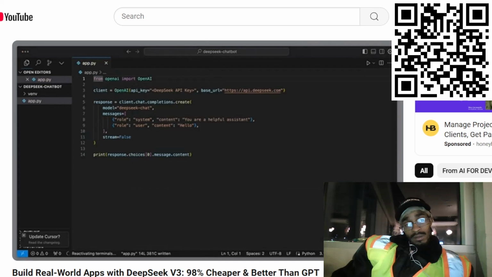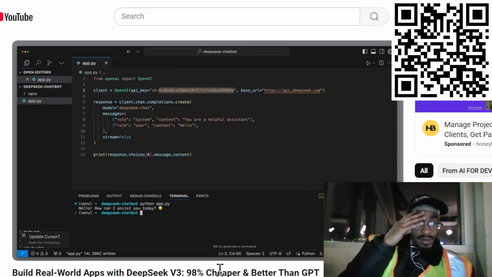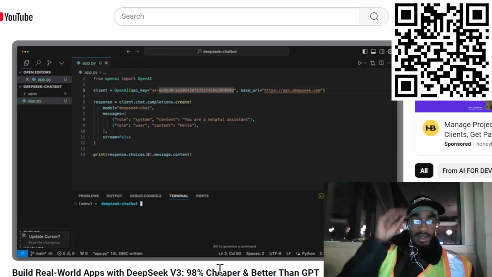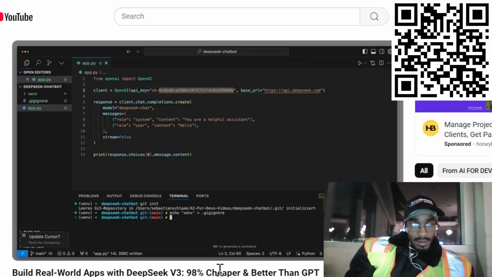Then we have to insert our API key. And now we already have everything we need to run the script and try that out. We see that after sending hello, we get back, how can I assist you today? That's great. So I'll make a git commit of the current state. And to do that, I run git init. I'll add the venv directory to the gitignore so it won't be added, and then I'll commit the current status.